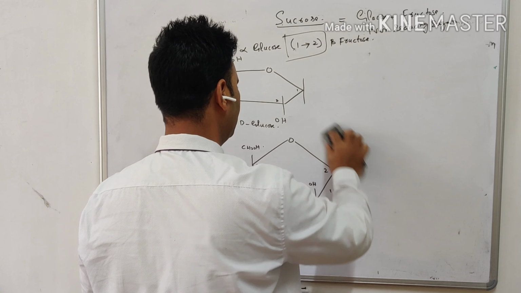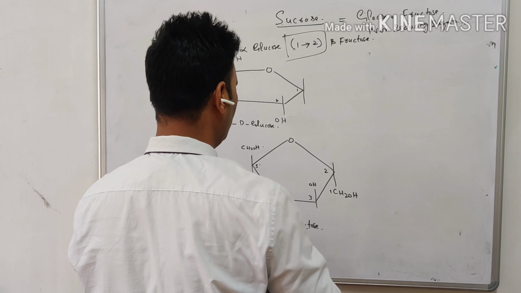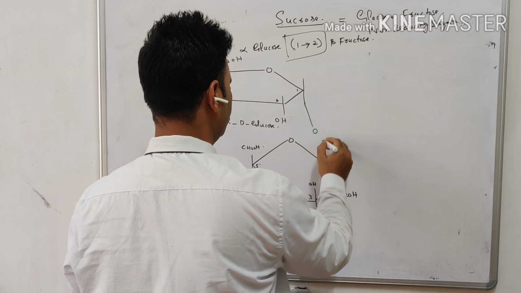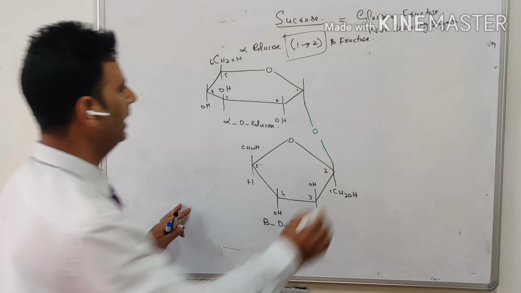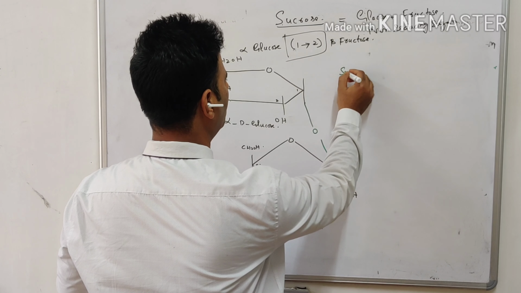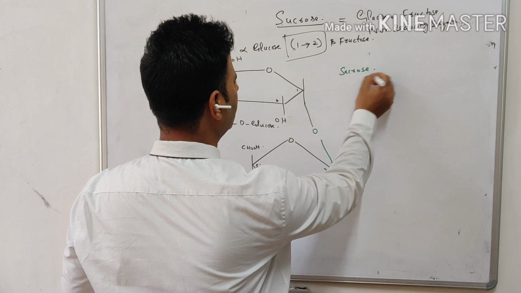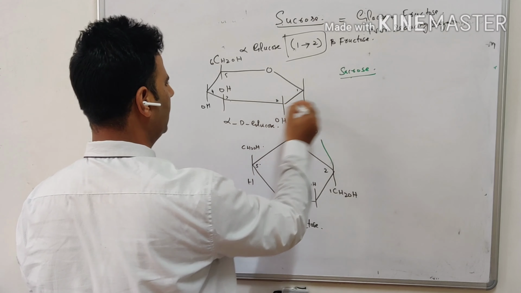Therefore, what we will get is a common O between the two. That is what we call sucrose.